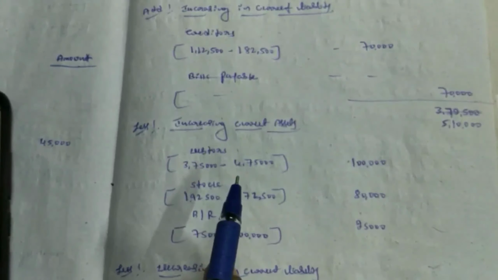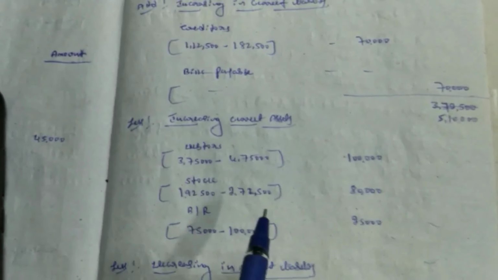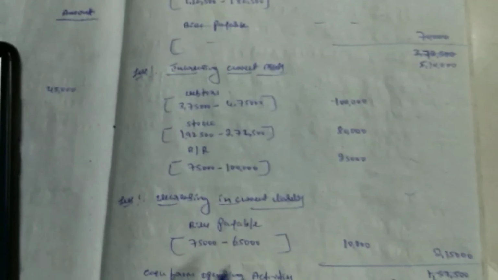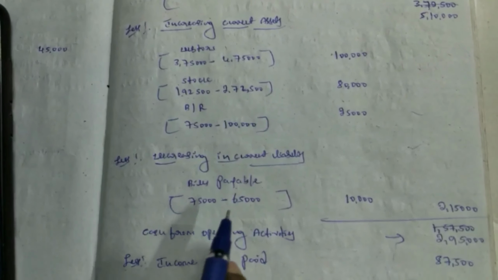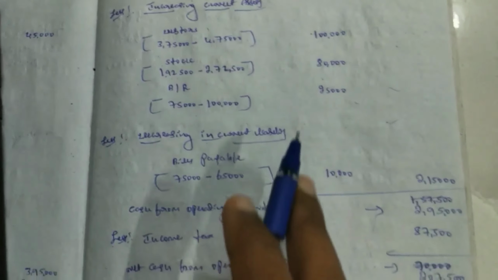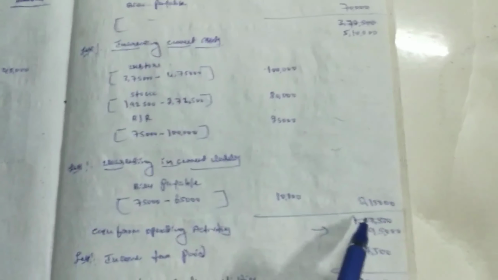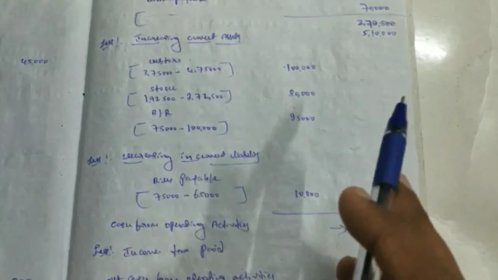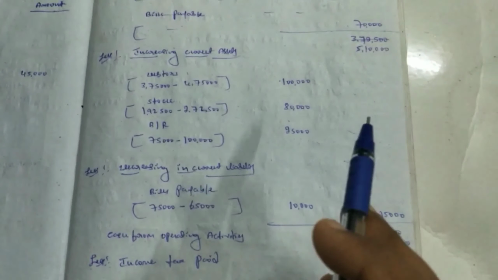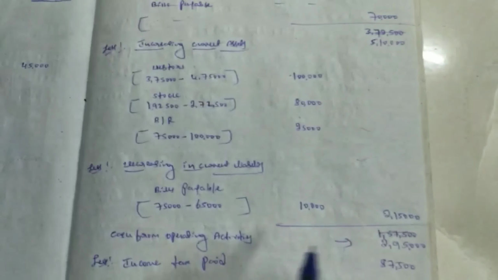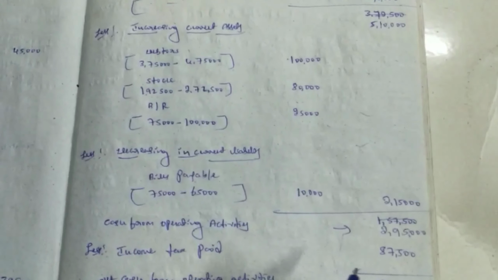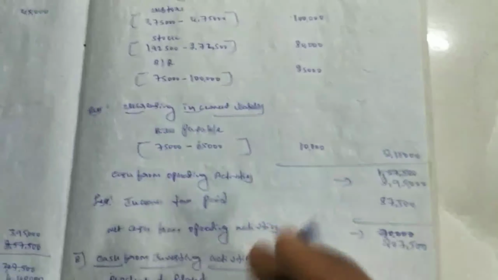Less increasing current assets: debtors, stock, bills receivable. These three are also increases of current assets. And less decreasing current liabilities: bills payable is also a decreasing current liability. Adding these, we get 2,15,000. Substituting the value, 5,10,000 minus 2,15,000, the difference is cash from operating activities of 2,95,000.